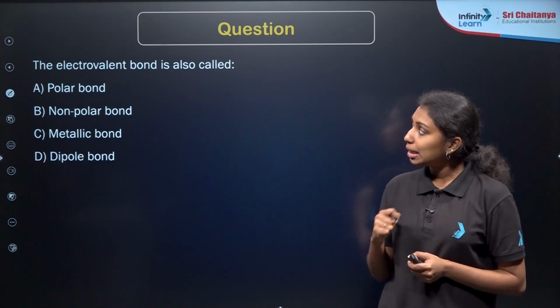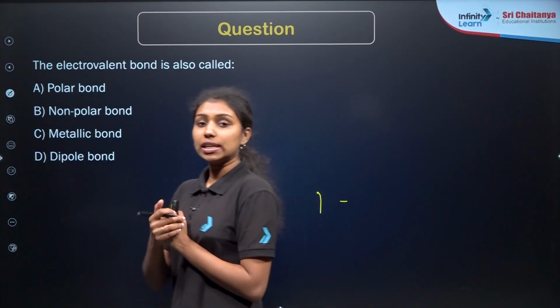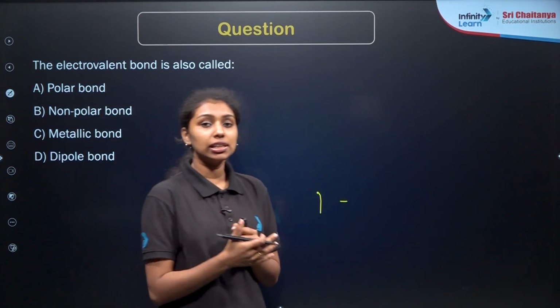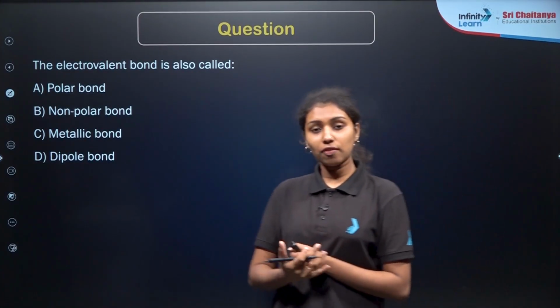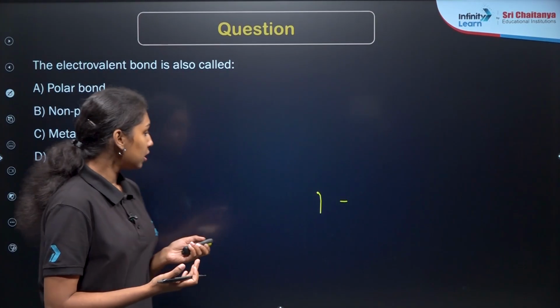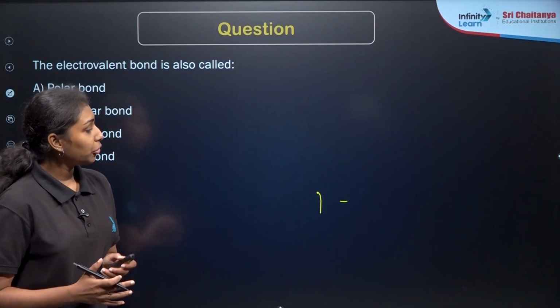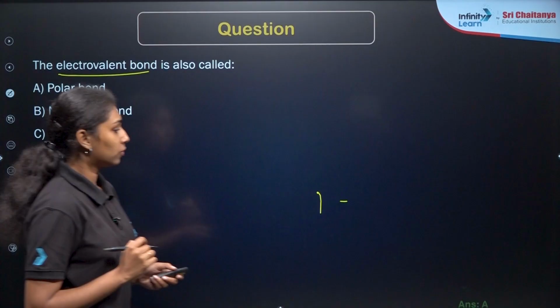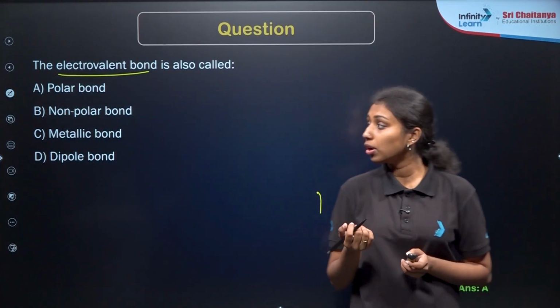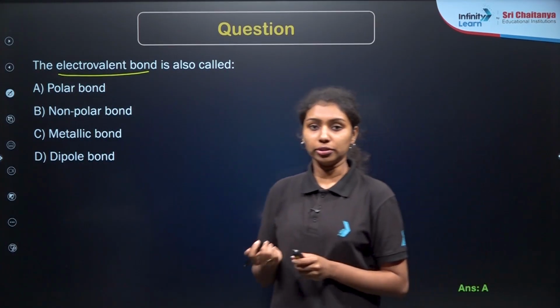The electrovalent bond is also called. While discussing chemical bonds, we have already studied there is the ionic bond as well as the covalent bond, right? In the case of covalent bond, we have discussed the polar bond as well as the non-polar bond. Based on that idea, you need to answer the question. Which one is the electrovalent bond? Whether it is polar bond, non-polar bond, metallic bond or the dipole bond.